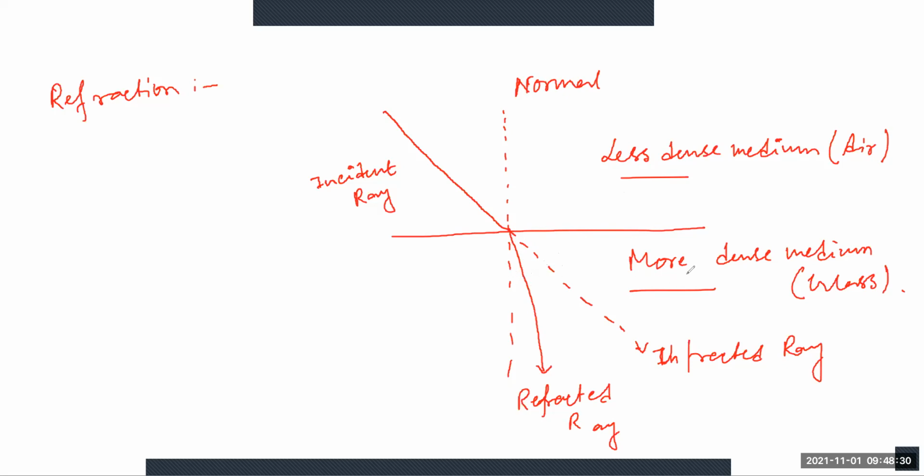The refraction takes place because the light travels at different speeds in different media, and the speed of light in free space is higher than in water or glass. So this is the concept of refraction.